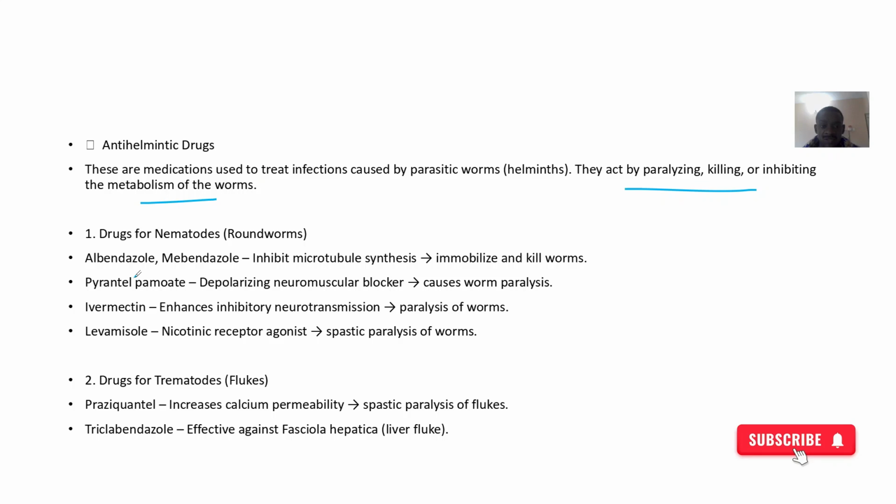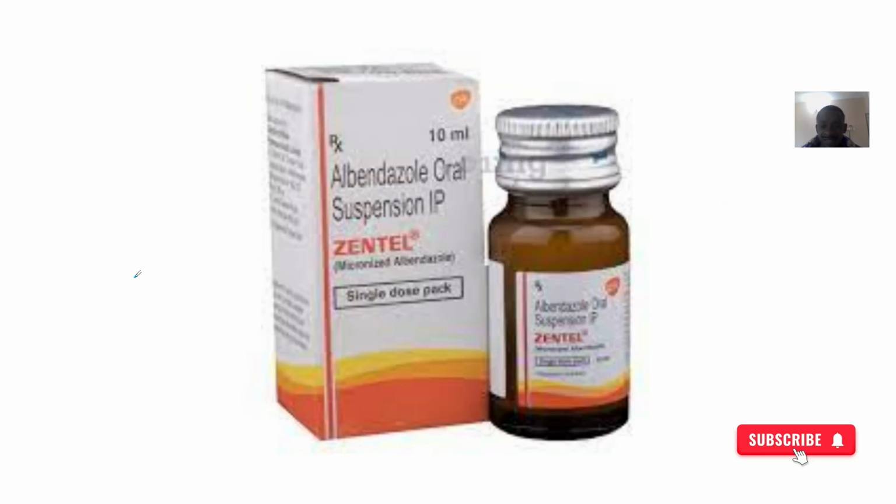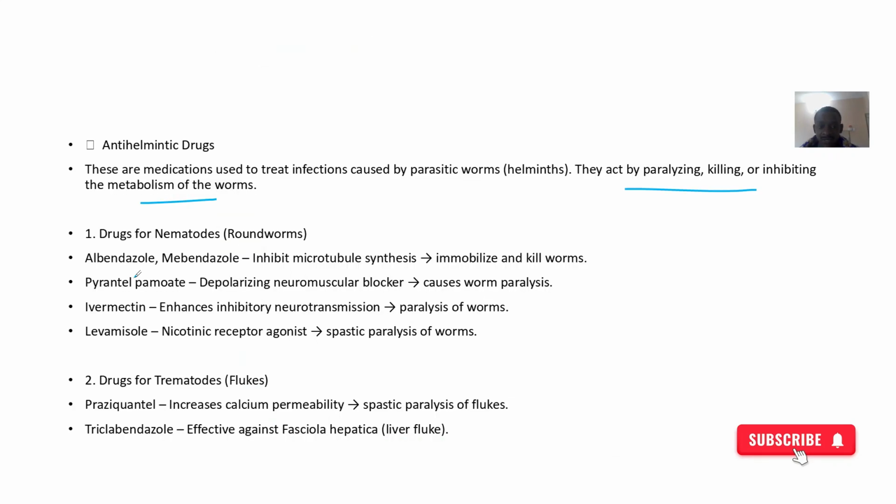So for nematodes, we have drugs like Albendazole, Mebendazole, and other drugs like Pyrantel pamoate. These ones inhibit microtubule synthesis, so the worm is not moving again, just static in one place. This one causes a depolarizing neuromuscular block, so they'll block the connection between one neuron and another. Then Ivermectin enhances inhibitory neurotransmission, so it also paralyzes worms. Then Levamisole, also paralysis for the worms.